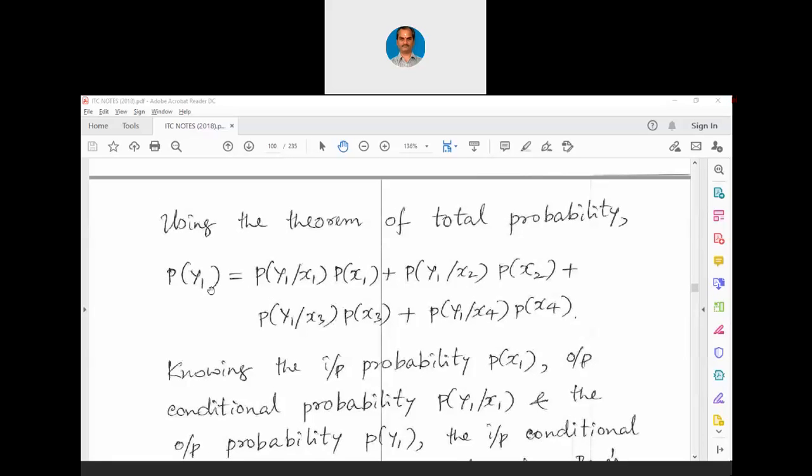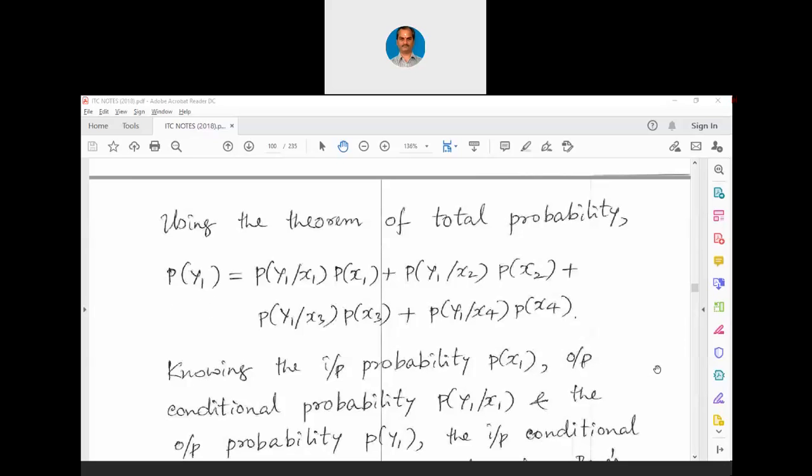This is output probability, this is input probability, this is conditional probability. Remember this. P of x1, x2, x3, x4 are input probabilities. P of y1, y2, y3, y4 are output probabilities, and P of y1 slash x1 till y4 slash x4, which I had shown you in the channel matrix, all those 16 are conditional probabilities.